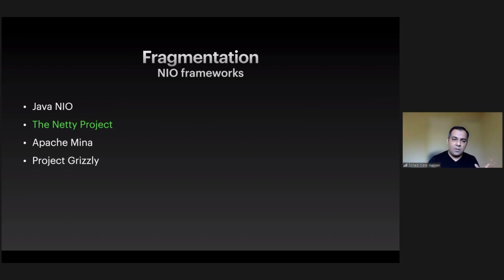Netty is the most famous one because I believe it's really well supported. The ecosystem around it is really strong, and it has matured over time. About Grizzly and Mina, I'm not really sure how mature they are. The fact that not a lot of people are talking about them tells me there's probably not a big ecosystem around them.